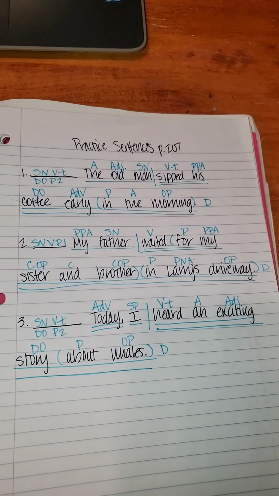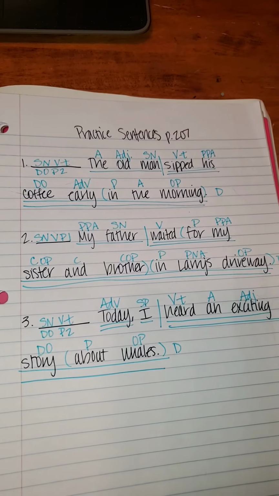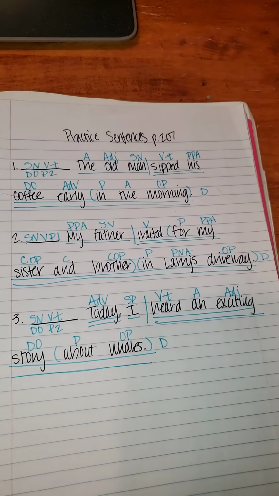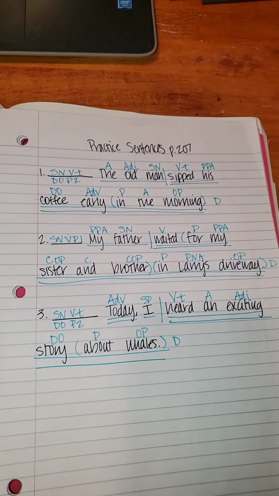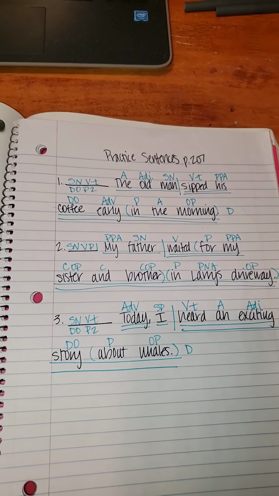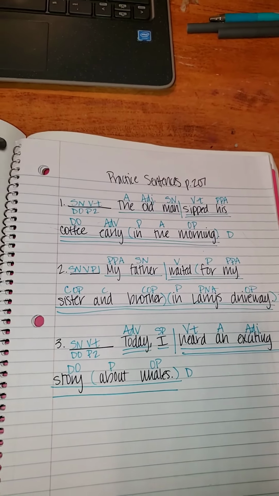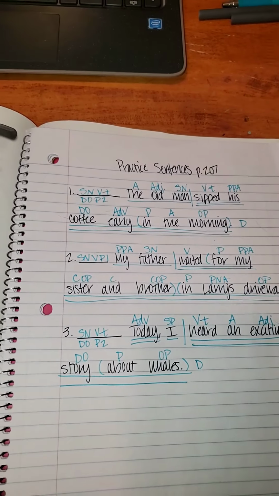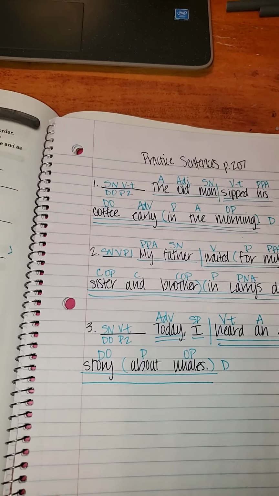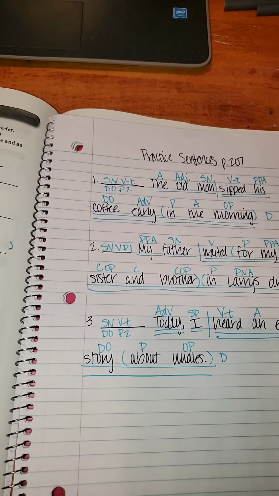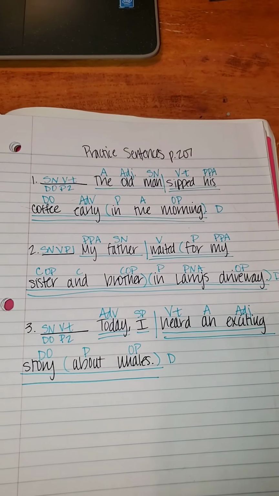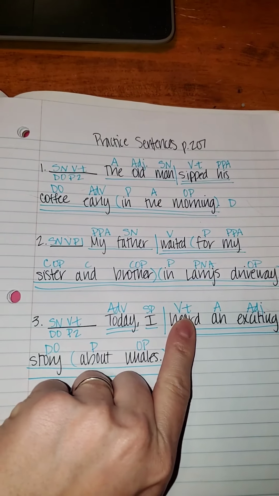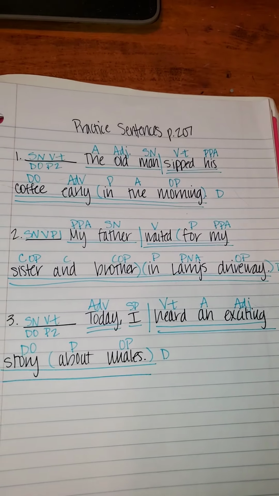Today, I heard an exciting story about whales. Who heard an exciting story about whales? I, subject, pronoun. What is being said about I? I heard, verb. I heard what? Story. Verify the noun. Does story mean the same thing as I? No. So story is your direct object. So you need to go back to heard and change it to a transitive verb.